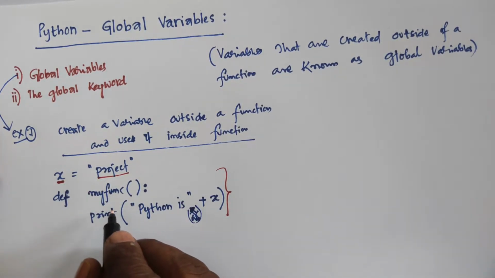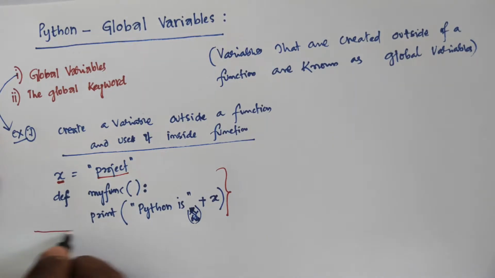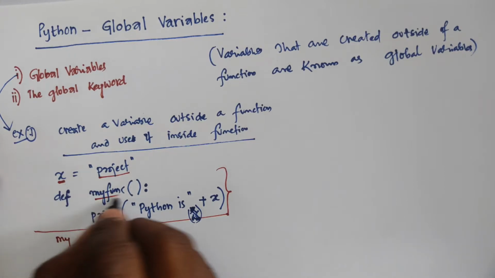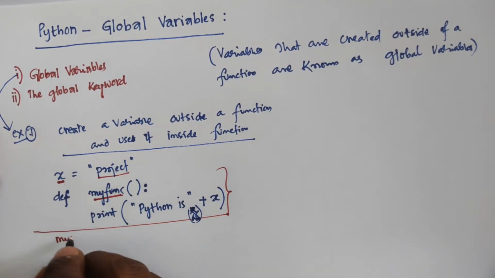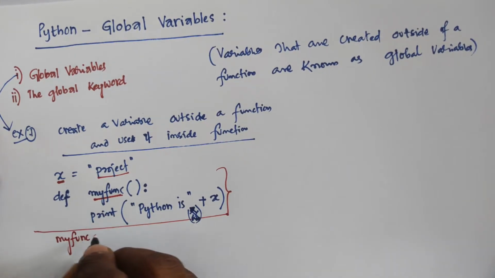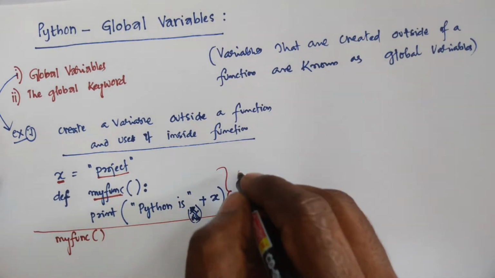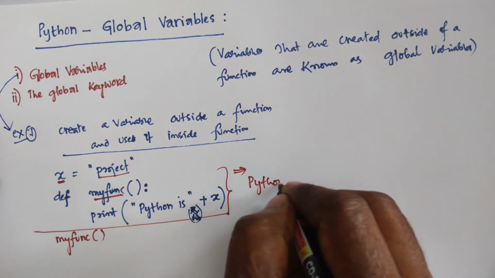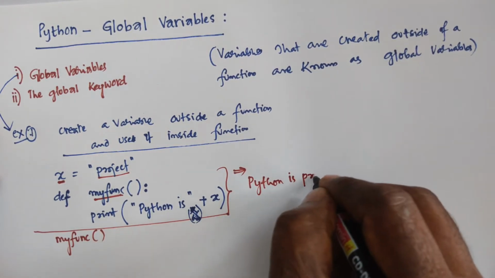After execution of this instruction, you have to call the function. Here my function is the function name, and you are using these parentheses. Then you can run the program. You will get the result: Python is project.